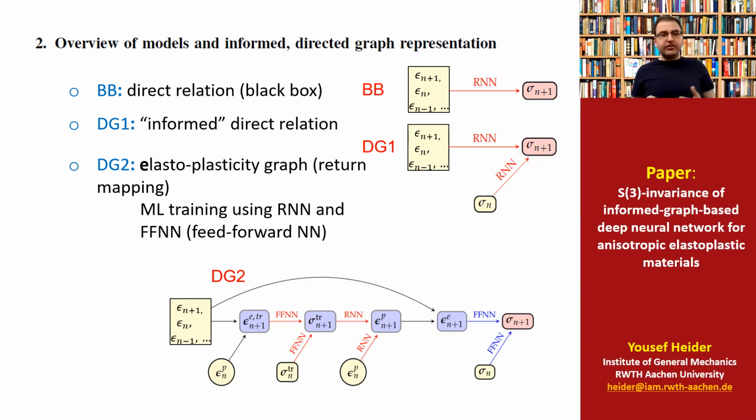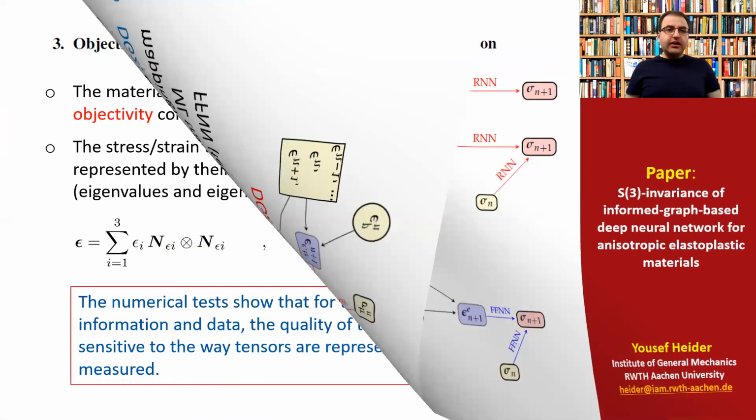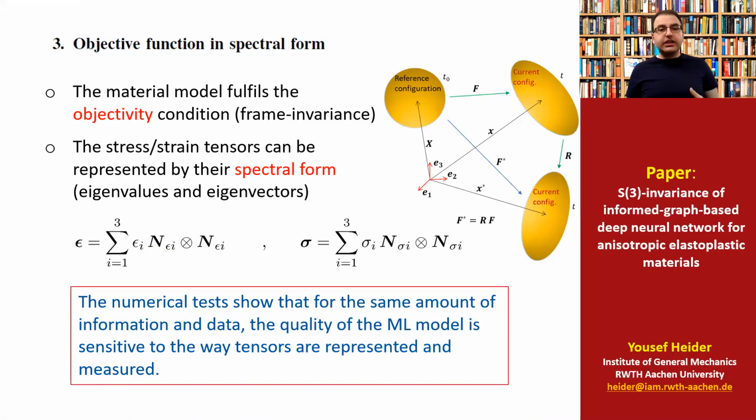And then the last variation was the return mapping informed graph, where we made use of most of the data which were generated during the generation of the database. So we applied the return mapping for the database. So we made the same steps in the generation of the machine learning material model, and we discussed the accuracy of the prediction. In the third section, we talked about the objective function of our machine learning material model.